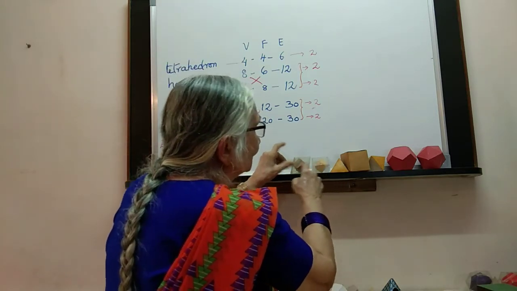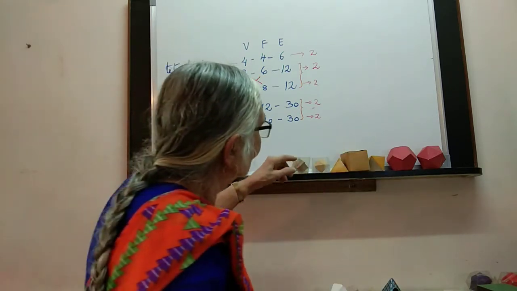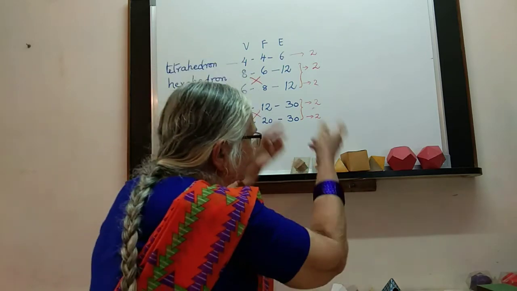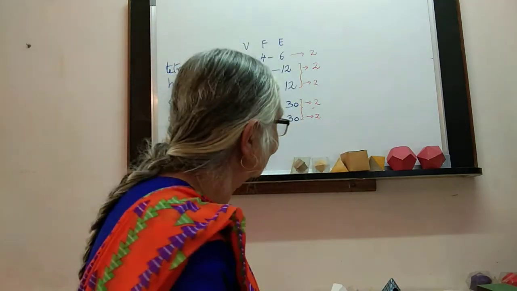These are called duals of each other. One can be inscribed in the other, and if you keep continuing, inside the cube an octahedron, inside that a cube, and so on.